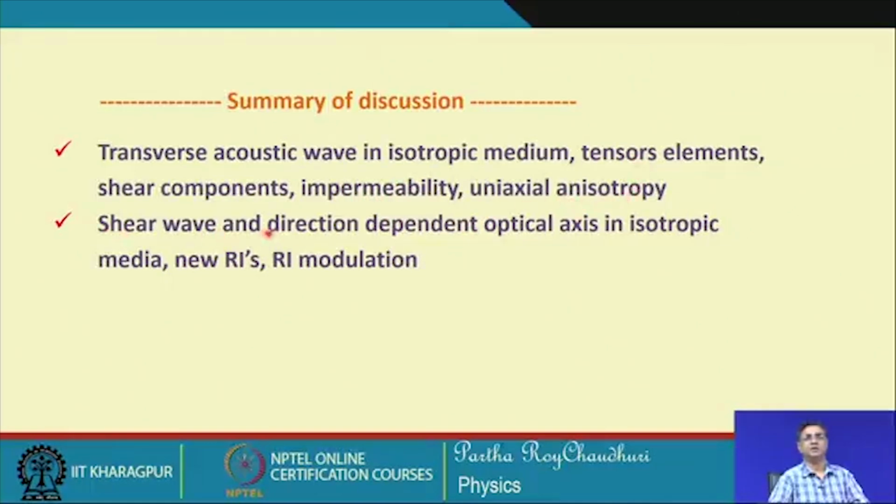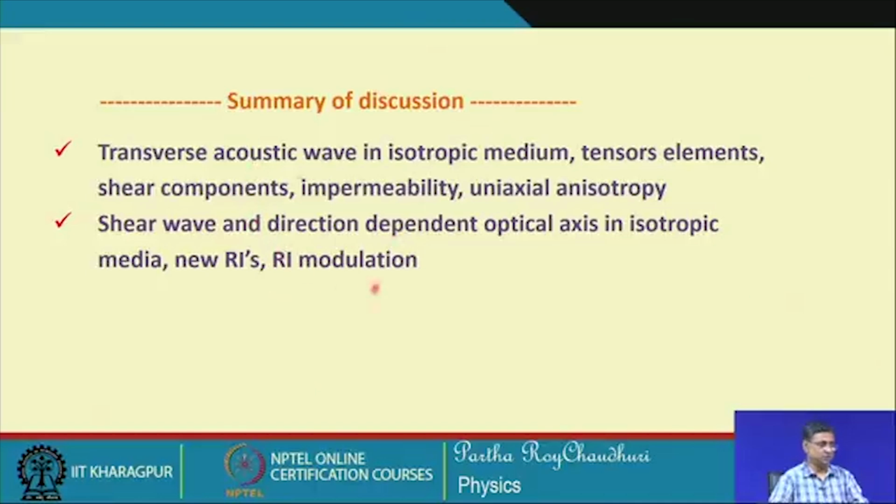The shear wave gives a direction dependent optical axis in the isotropic medium, because there will be one axis, the direction of propagation, about which the two polarizations, n y and n z, are different.